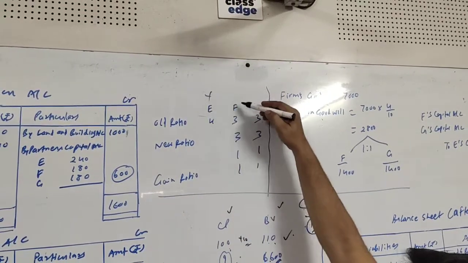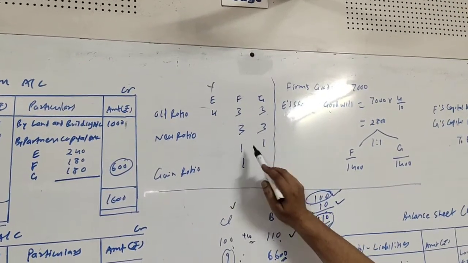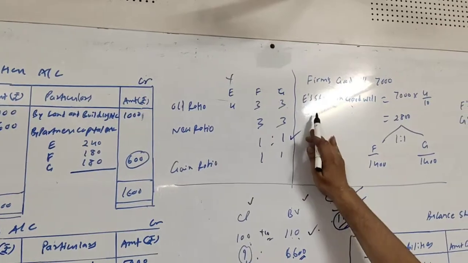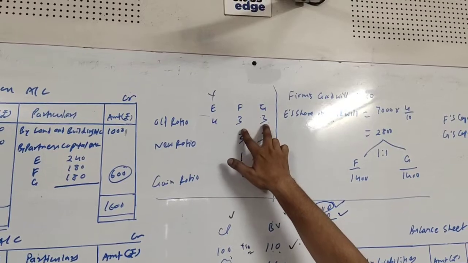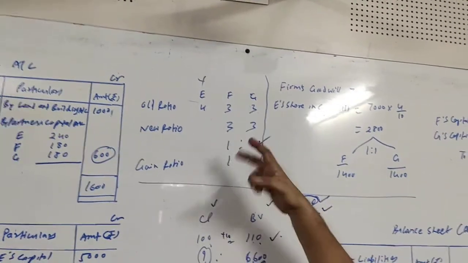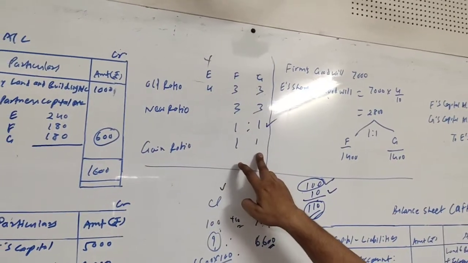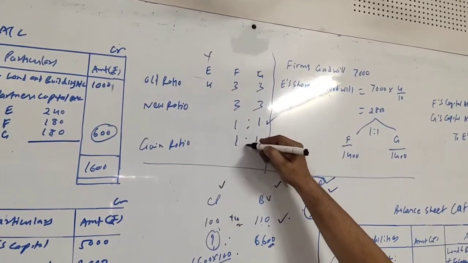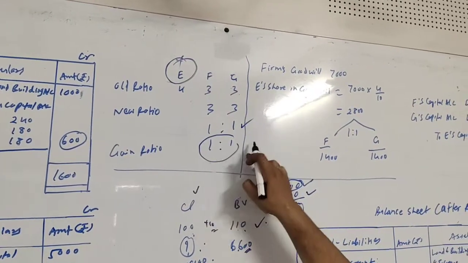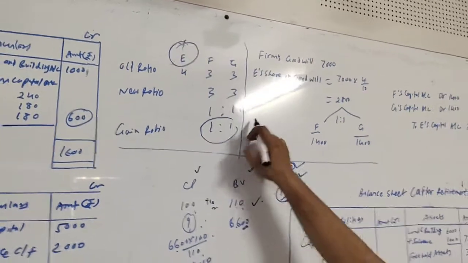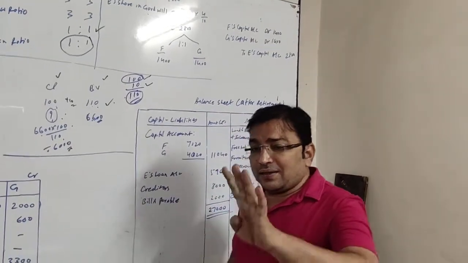E retires, so F and G will continue in 3:3. That is 1:1. So if we talk about F and G, their old ratio between them was equal, 3:3, that is 1:1. The new ratio will also be the same, and the same will be the gain ratio. So they are going to gain E's share in the ratio of 1:1. In the same ratio they will be paying goodwill to the retiring partner, that is E.